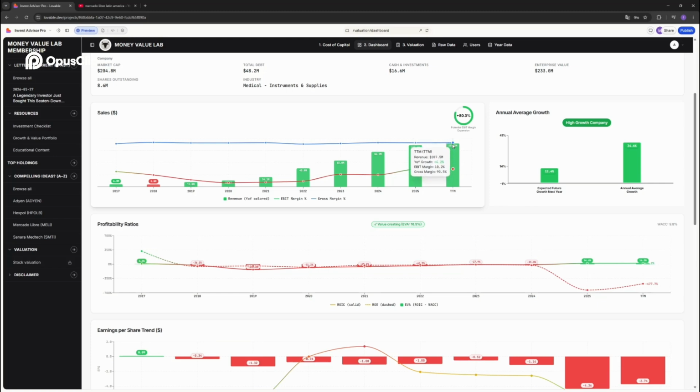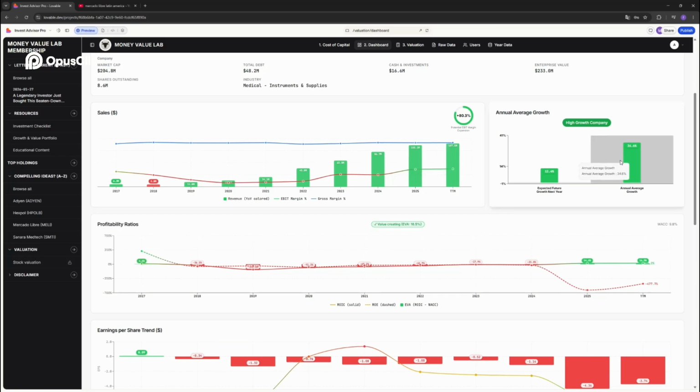And look at the gross margin. The gross margin is 90%. So now the spread between the gross margin and EBIT margin is 80%. This is what this donut chart means. So what it's telling you is that the potential increase in EBIT margin could be theoretically 80%. So this is really good. Sanara MedTech could be a profitable company in the near future. I would assume they would probably be able to get to 30% EBIT margin without even struggling to achieve that.